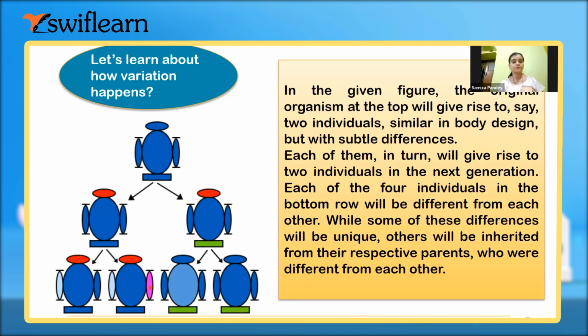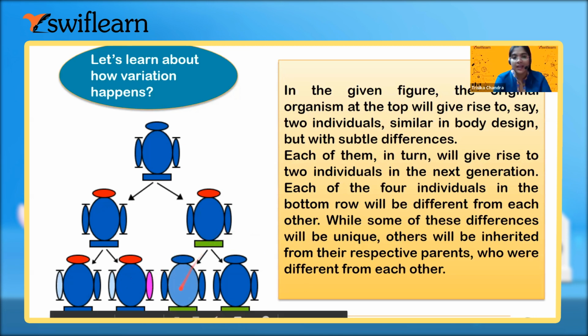Here also they are getting the same base color, that is green, well adapted, but the body color changed. In one offspring the body color changed, and in another offspring they are not getting the red head color. Their head color resembles the head color of their grandparents.